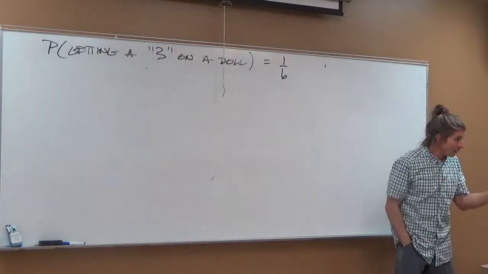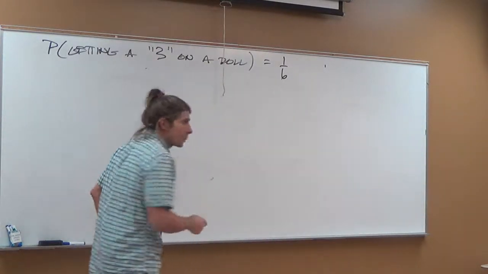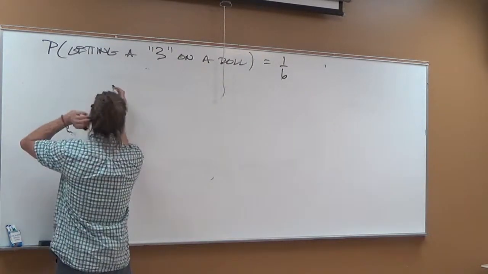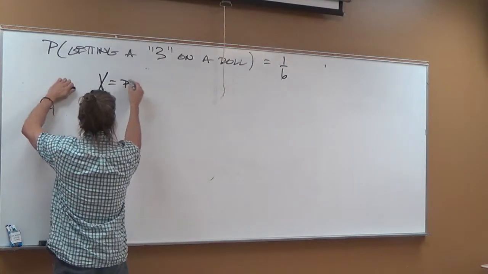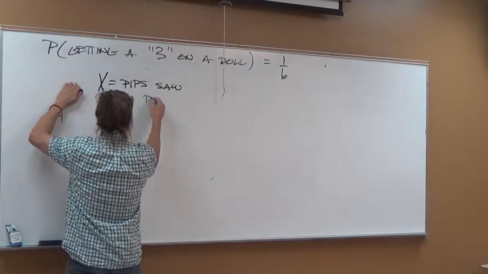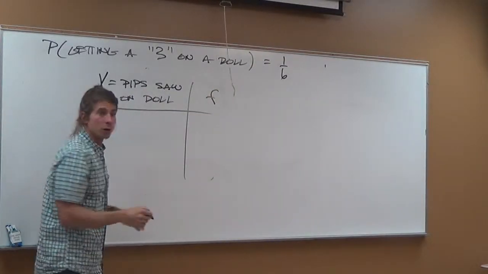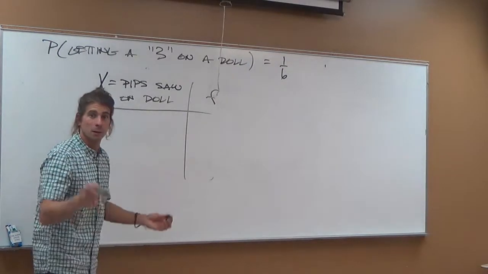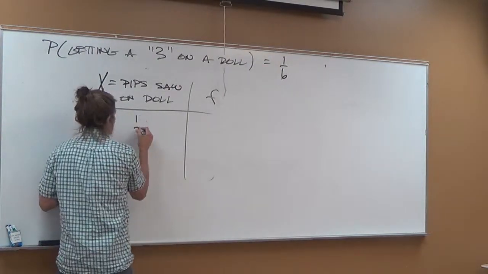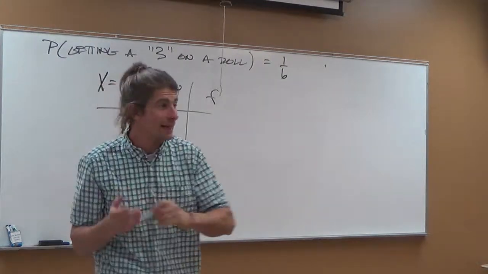What I want to do right now is keep track of what we got. So we may have to do some collation here. We're going to let x equal the pips that we saw on a roll. And then I'm going to keep track of a frequency chart here. So there are 6 possible things that could happen, yes? 1, 2, 3, 4, 5, 6. Let's just collate data now.